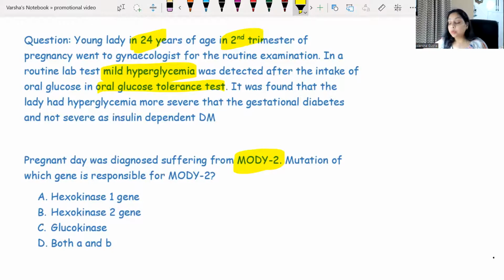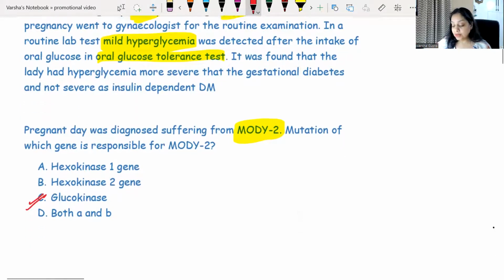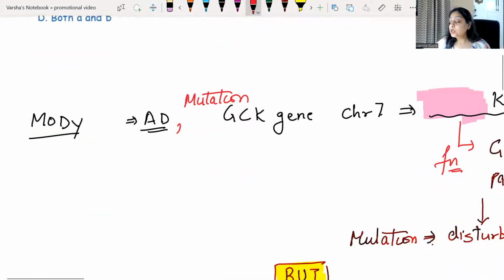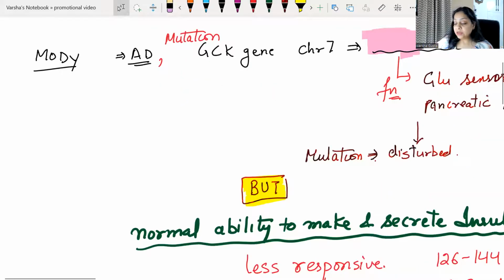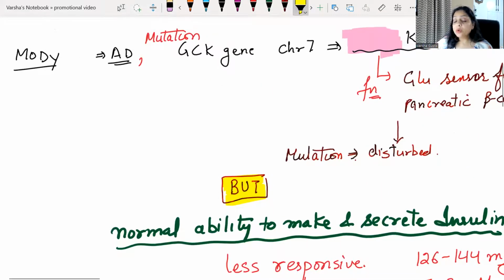She is suffering from MODY 2. Mutation of which gene is responsible for MODY 2? They are asking about hexokinase 1 or 2, or glucokinase, or both hexokinase 1 and 2. The answer to this is actually glucokinase. I'm giving you the answer, right? Why I'm saying that, because you can keep on taking down notes after you listen to this video. First understand, then you take down the notes.